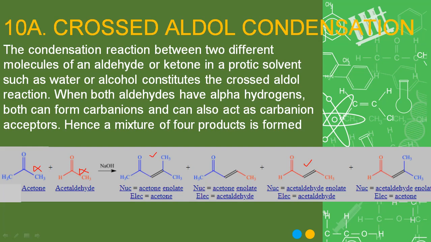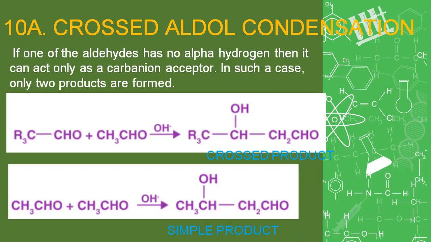So this way you get a mixture of 4 different products. However, if one of the aldehydes has no alpha hydrogen, then it can act only as a carbanion acceptor. In such cases, only 2 different products are formed.